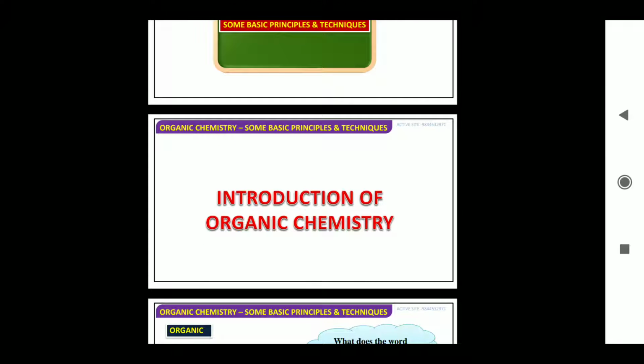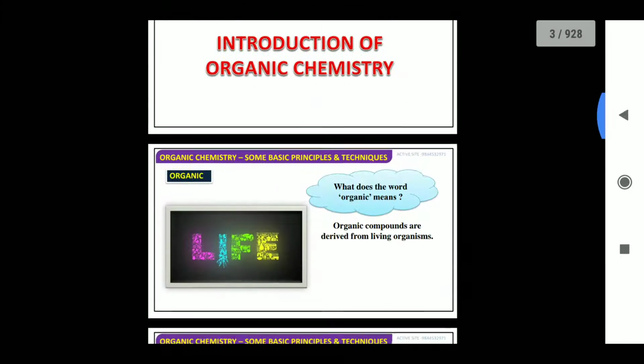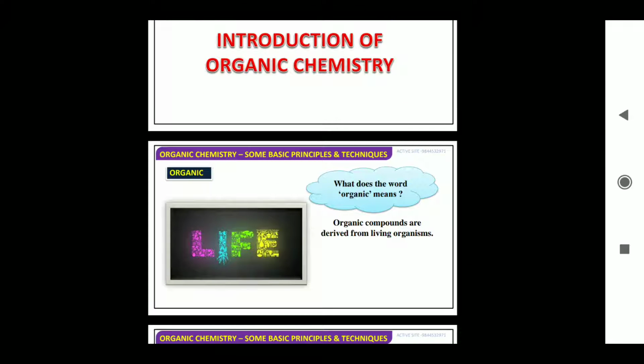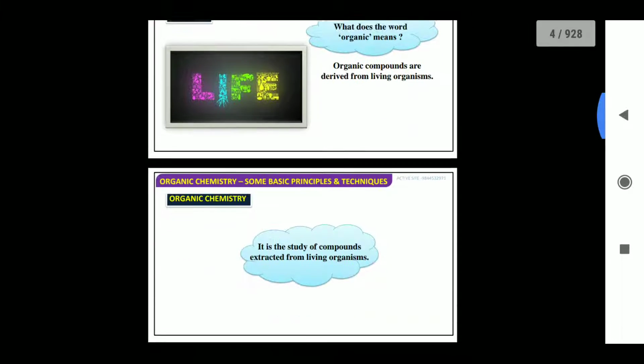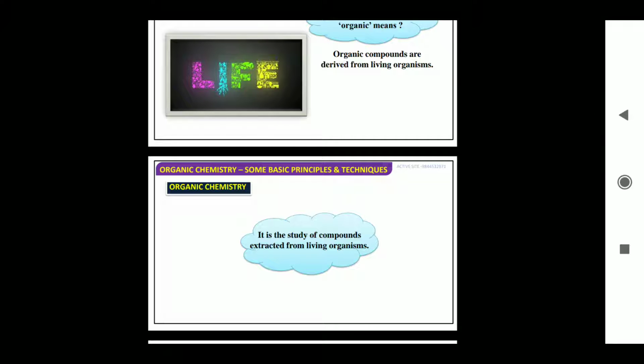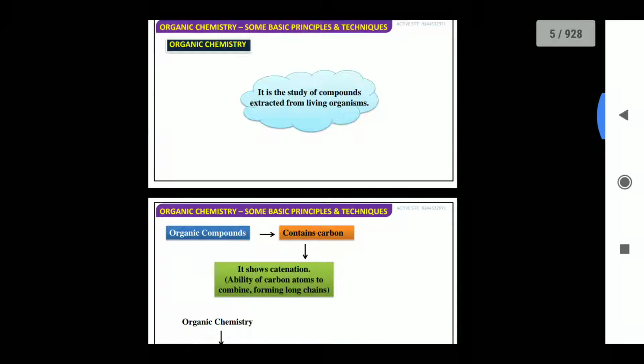Start with the first topic, that is the introduction of organic chemistry. What is organic chemistry? So what does this organic mean? Organic compounds are derived from living organisms. All the living organisms which we consider, like plants, trees, animals. So all those compounds which have been isolated from trees, plants, animals, humans are considered as organic compounds. Now moving on to the next one, it is the study of compounds extracted from living organisms.